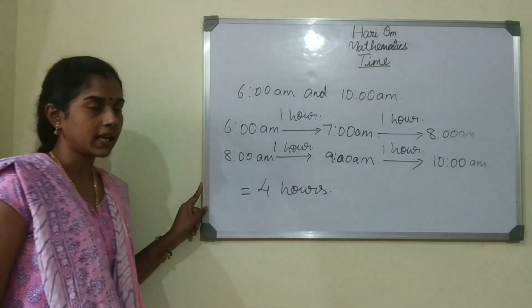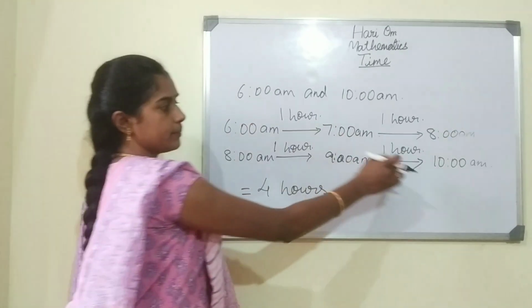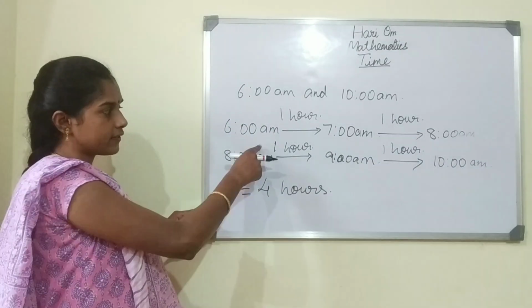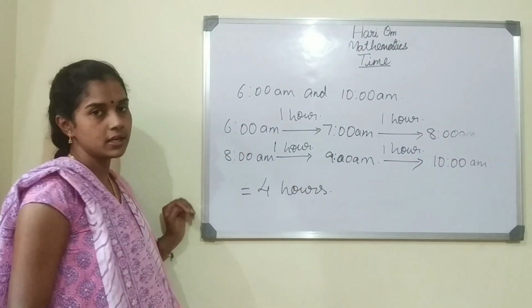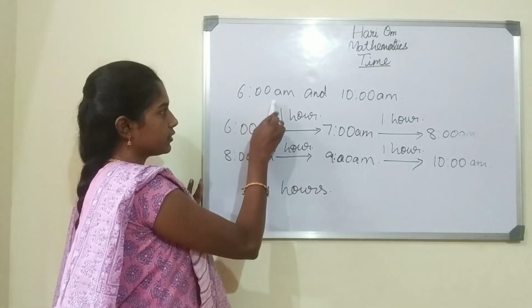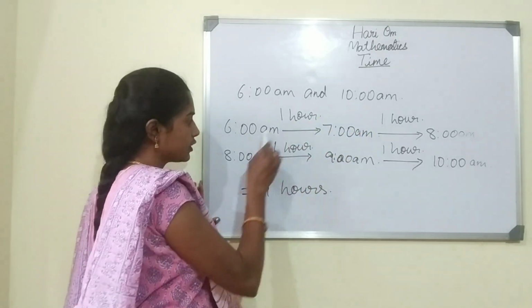Okay, so the time duration between 6 a.m. and 10 a.m. is 4 hours. So this is the way we are going to find the duration of the time. Understood children? So if we are finding the duration from 6 to 10, so 6 a.m.